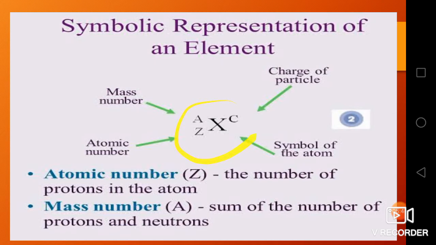In the middle there is the symbol of the element, on the top we have the mass number, at the bottom we have the atomic number, and here you can see the charge of the particle. We know atomic number means the number of protons in an atom, and mass number is the sum of the number of protons and neutrons.